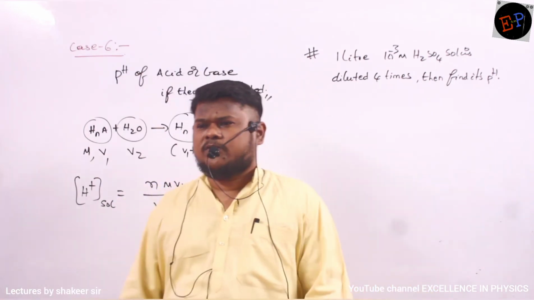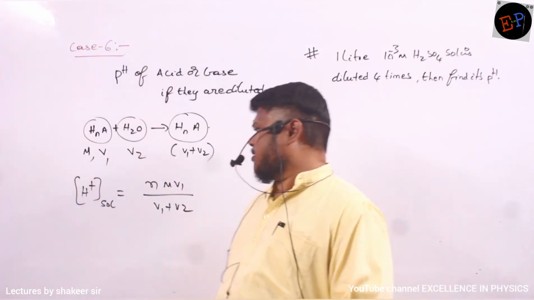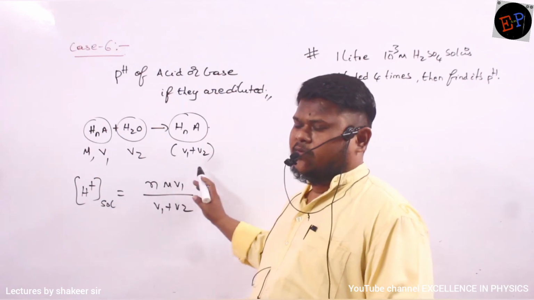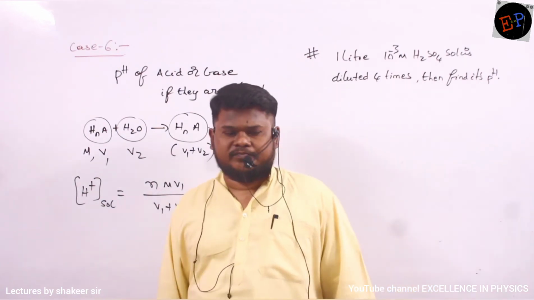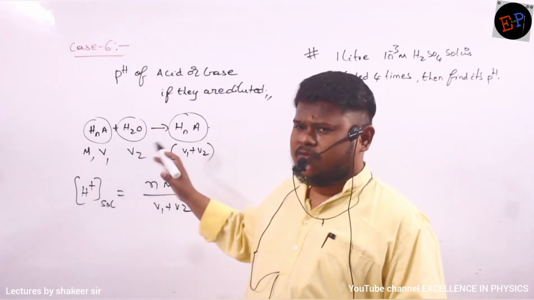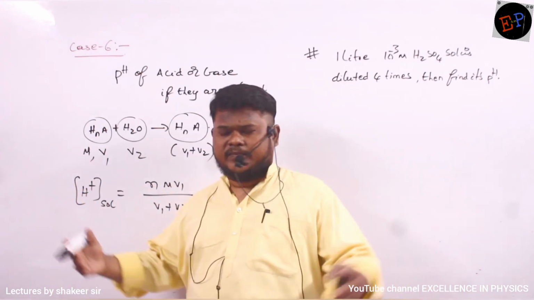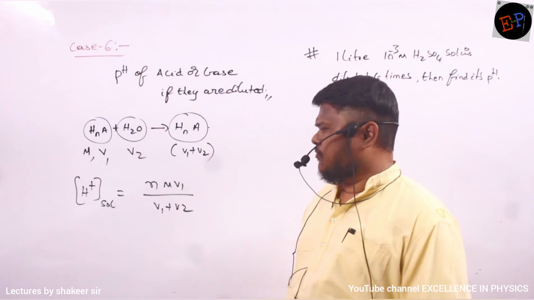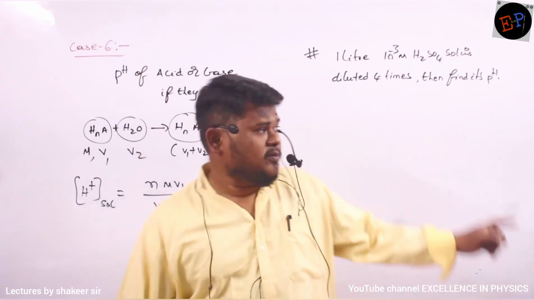Same concept with respect to a base also. If it is a base, how can I write? N multiplied by M into V1 divided by V1 plus V2. That's all, whether it is an acid or a base. We are just adding water, so the volume increases. Since the volume is increasing, I am writing V1 plus V2. Now do this problem.